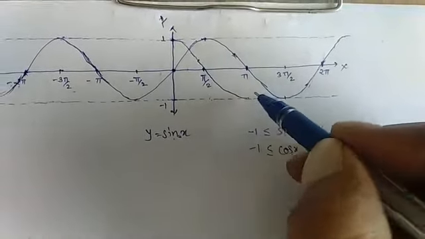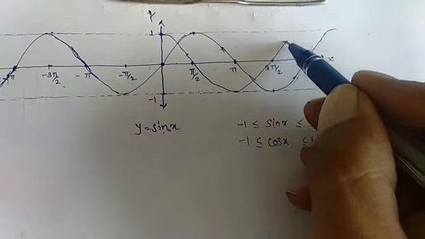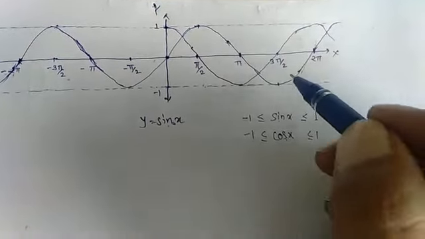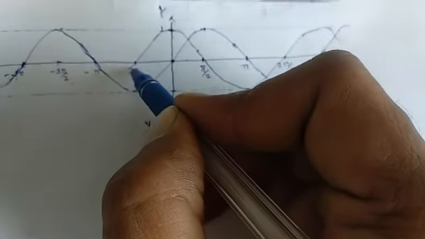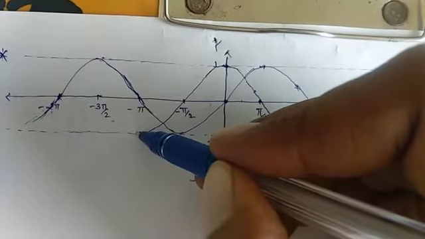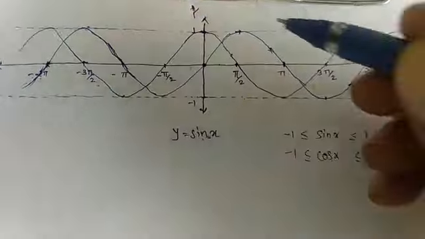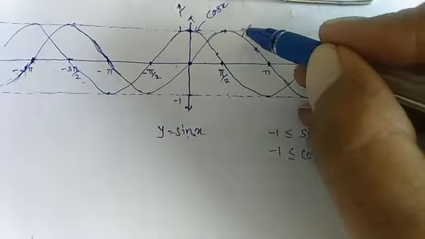Again for cos π it will be minus 1, cos 3π by 2 is 0, cos 2π is 1, and so on. And on the left side, for minus π by 2 it is 0, for cos of minus π it is minus 1, for minus 3π by 2 it is 0, for 2π it is 1, and again it goes to 0. So this will be the graph of cos x